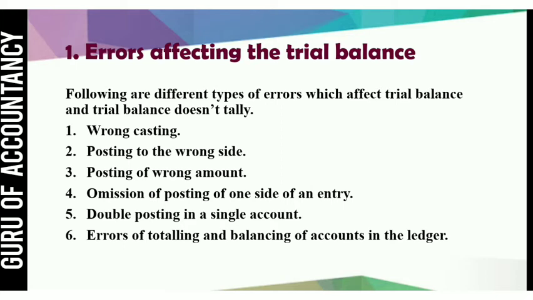So these are the different errors which may affect the trial balance.